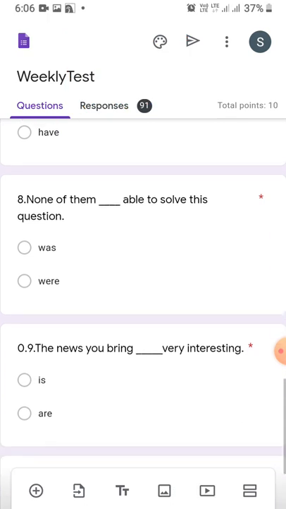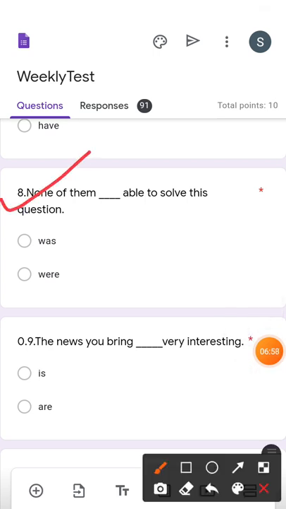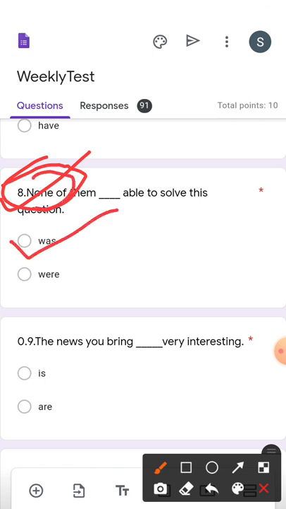Now sentence number 8 says, none of them dash able to solve this question. When none is there, none of them takes a singular verb. None of them was. None is singular in nature, so was is also a singular verb. So a singular subject takes a singular verb. This is your correct answer, and were, the plural verb, is your incorrect answer.